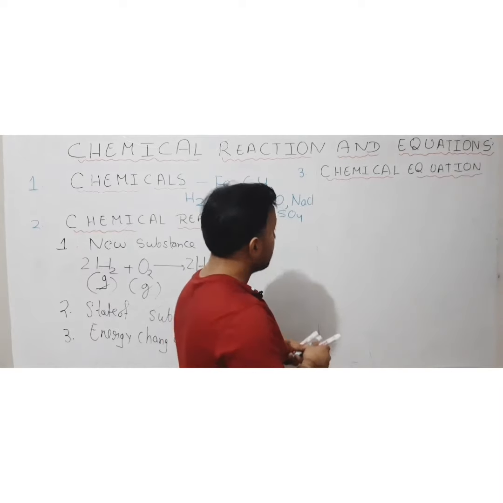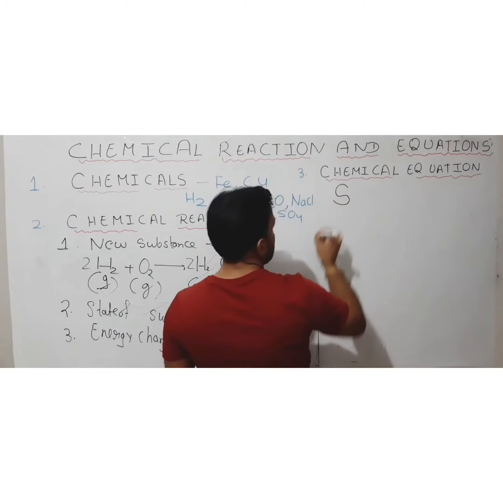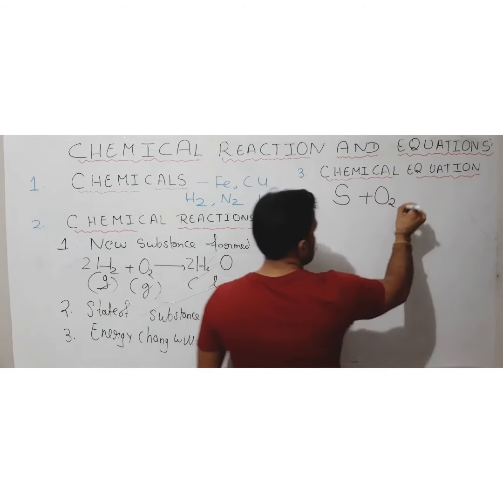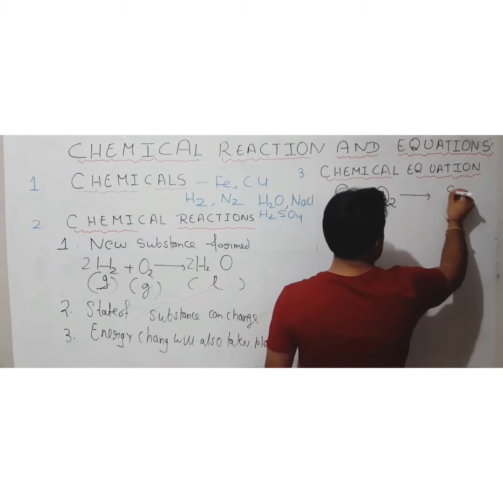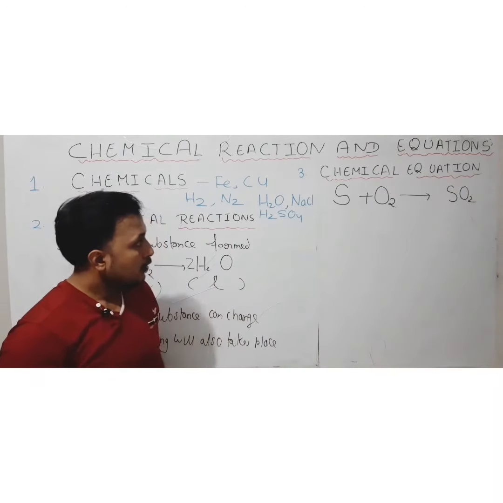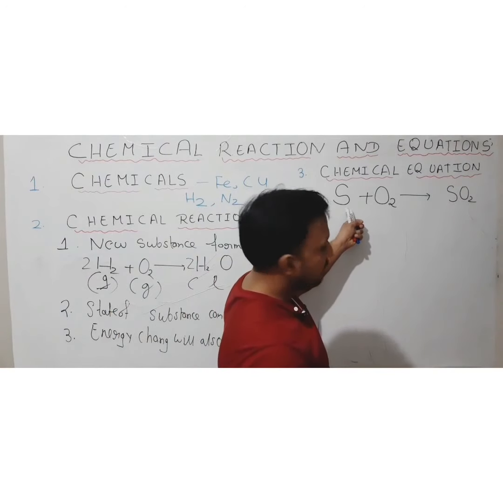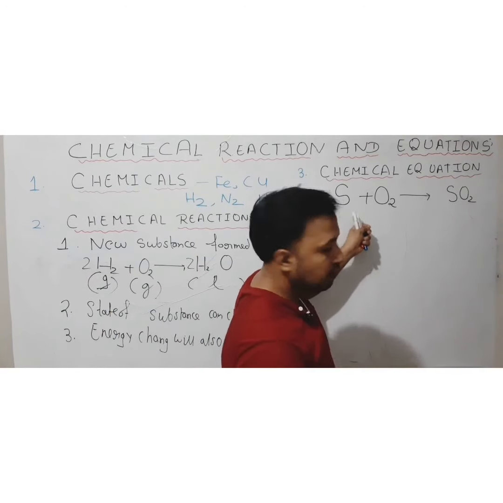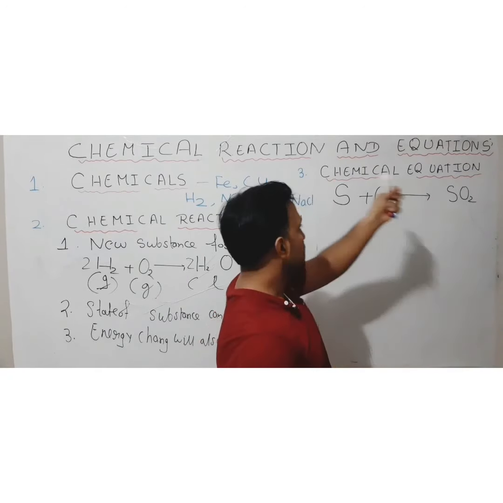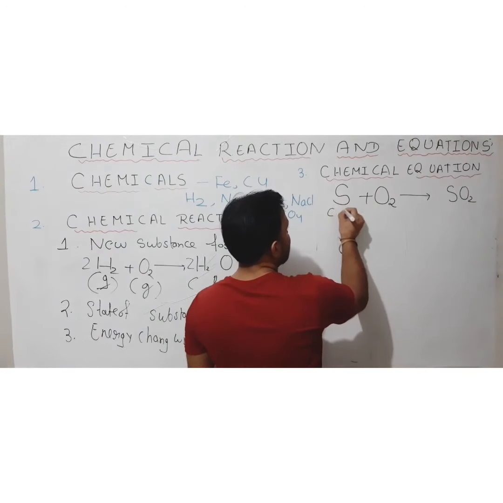Like I will give you an example. Suppose a process is going to take place where a sulfur atom is combining with oxygen and giving out sulfur dioxide gas, okay. So how have we represented it? We have represented at first, on the left hand side, those substances which have started the process. So which substances started the process here? Sulfur and oxygen, okay. So sulfur usually exists in which state?